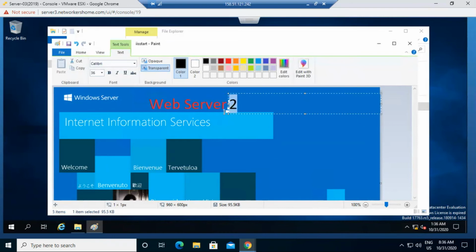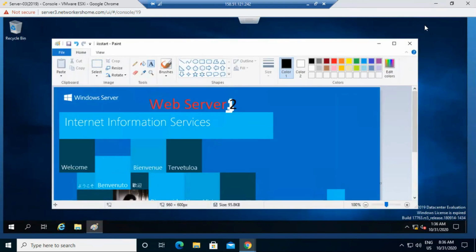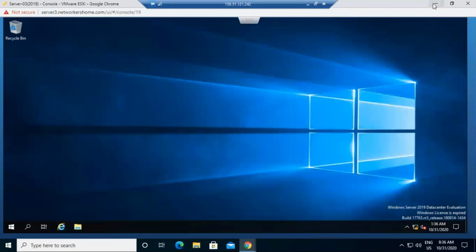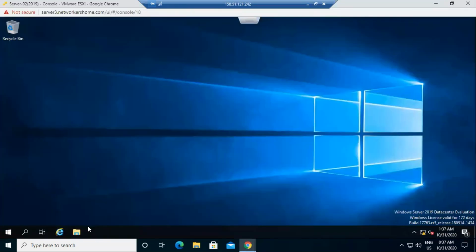This is 2, not 1. Now I go to my server 2, the first web server. Over there I can modify also.